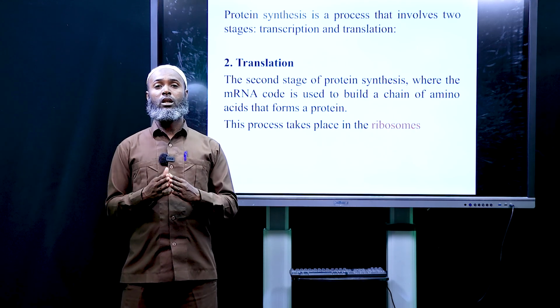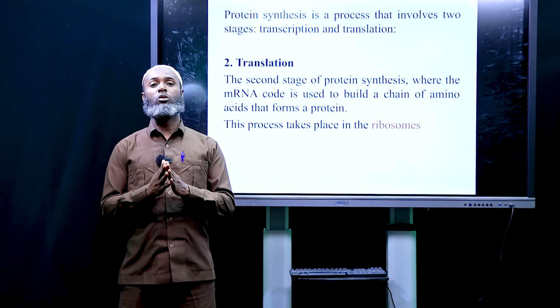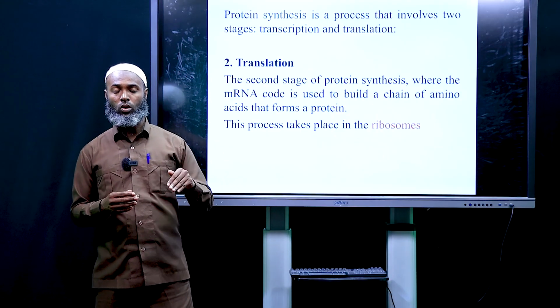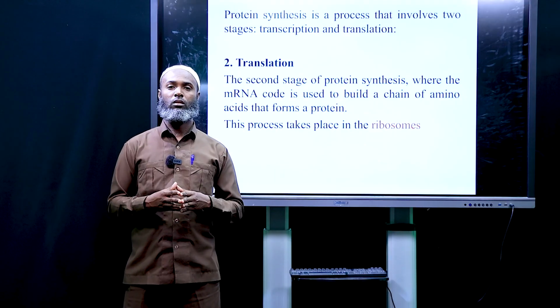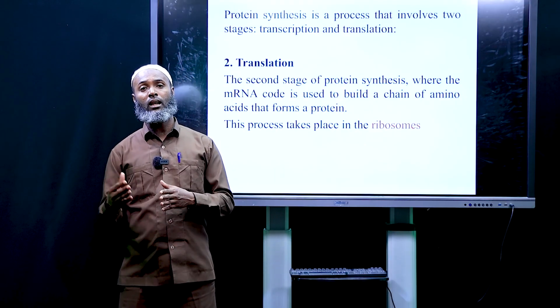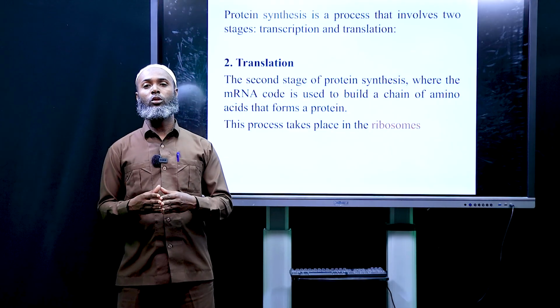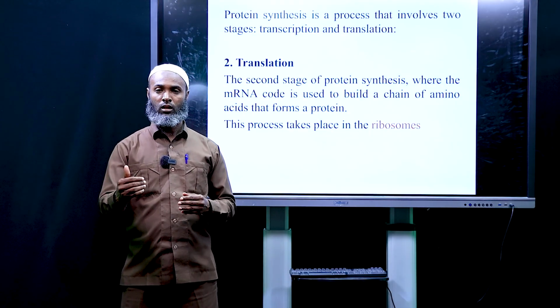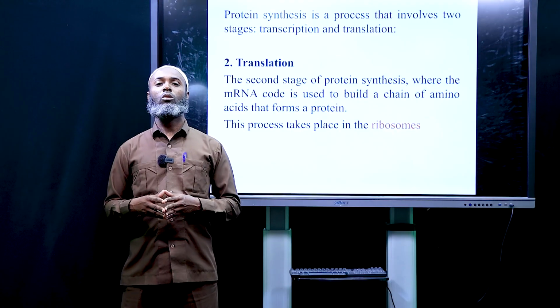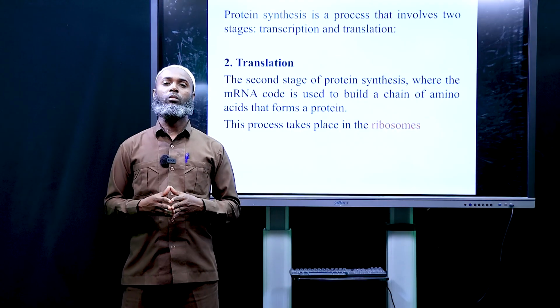So transcription, which is the first stage of protein synthesis, occurs in the nucleus, whereas translation, which is the second stage and the actual protein synthesis, occurs in the ribosome.